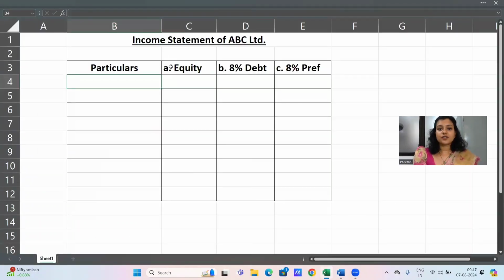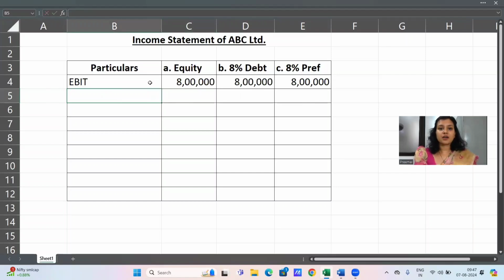We're going to have three amount columns, which indicates the three alternatives that we have in hand. Since they've given us the earnings before interest and tax, our income statement of ABC Limited will start with EBIT, that is earnings before interest and tax. The amount given to us in the question is 8 lakh. So I'm going to mention 8 lakh in every alternative.